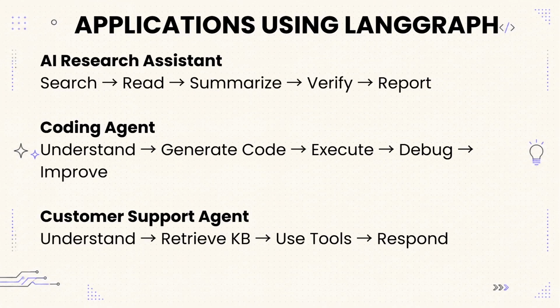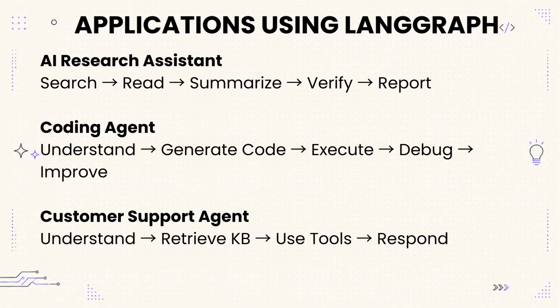Then we have a coding agent which can understand the code and the file and directory structure, and then based on the structure, it can help us generate and execute code. If needed, it can also help in debugging and improving the quality of the code. Then comes the customer support agent, which will understand, retrieve information from the knowledge base, and use multiple tools to interact and respond.